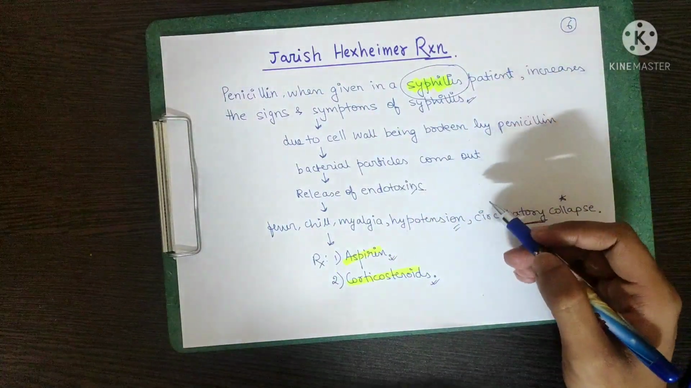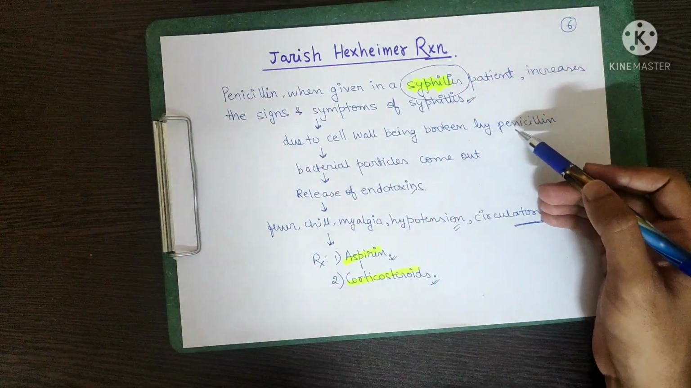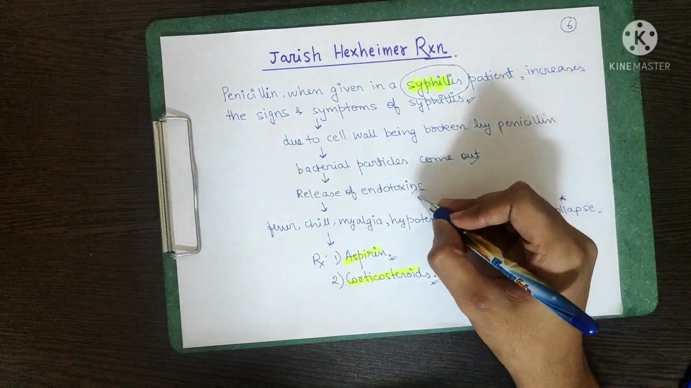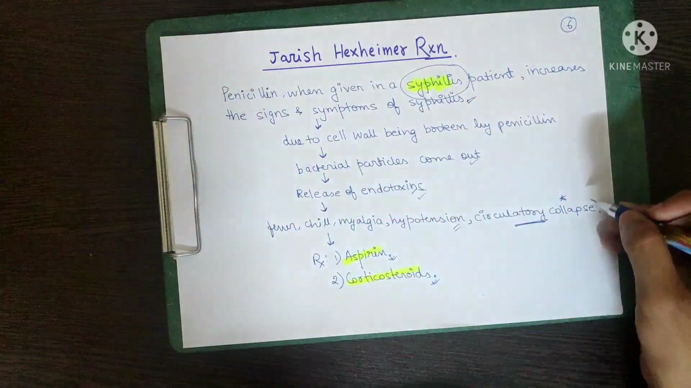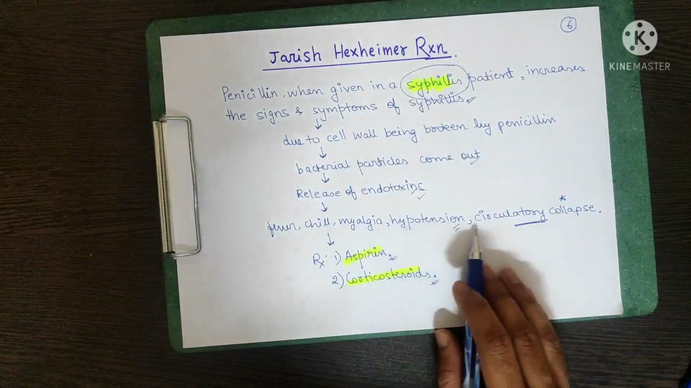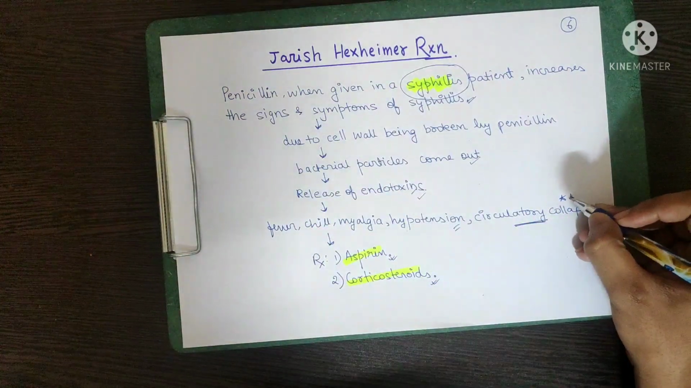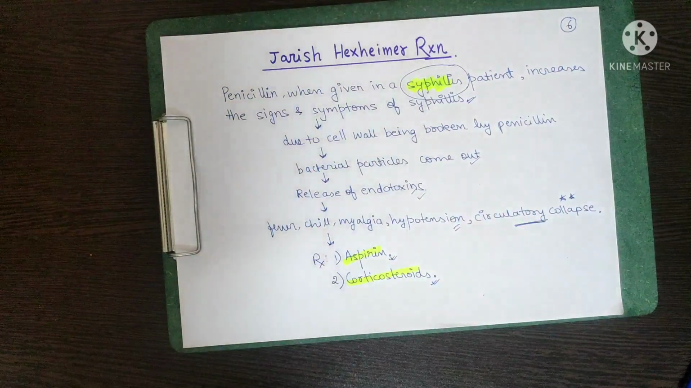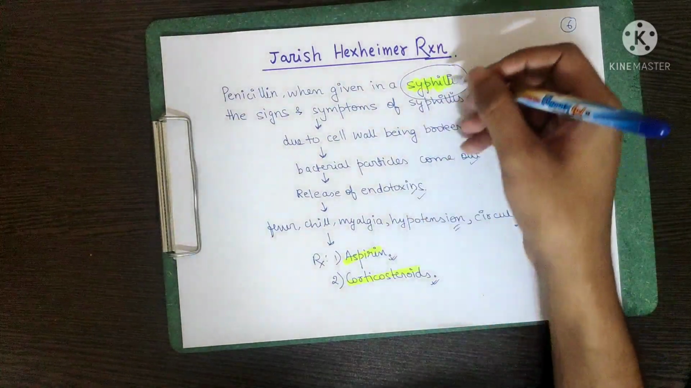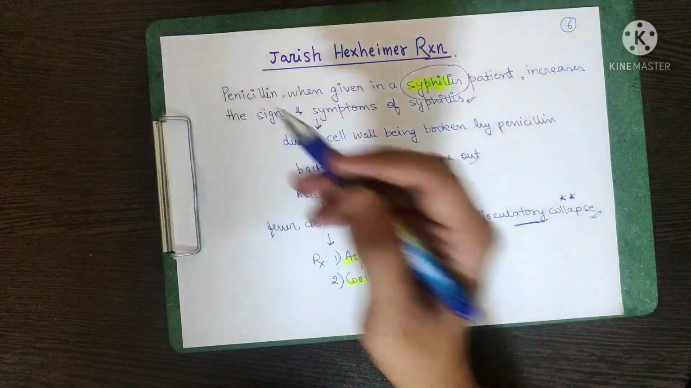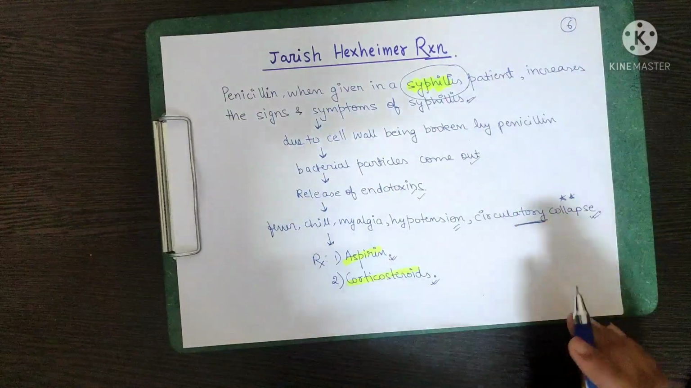But when you know the reason, this actually makes sense: the cell wall is being broken, the bacterial particles come out, and endotoxin is released. Because of this, fever, chills, myalgia, hypotension and circulatory shock, the most important one because it can cause death, are the symptoms of syphilis after giving penicillin. This is known as the Jarisch-Herxheimer reaction.